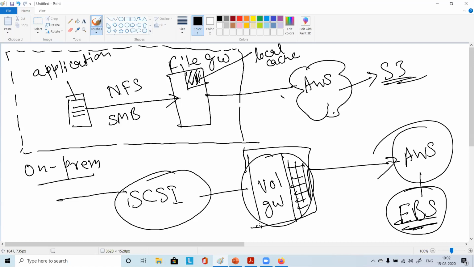Otherwise, you can use your own VMware ESXi host, install one virtual machine, put the storage gateway software on it, and start using it. That is also possible.